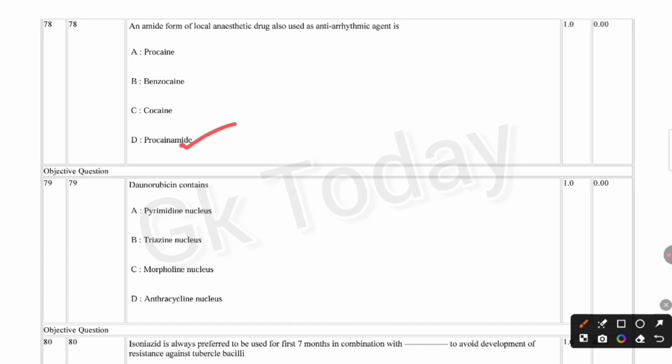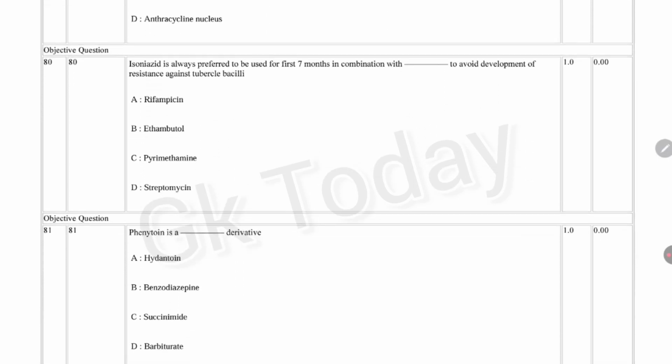Next question. Daunorubicin contains pyrimidine nucleus, triazine nucleus, morpholine nucleus, anthracycline nucleus. Correct answer is option D, anthracycline nucleus. Daunorubicin contains anthracycline nucleus.